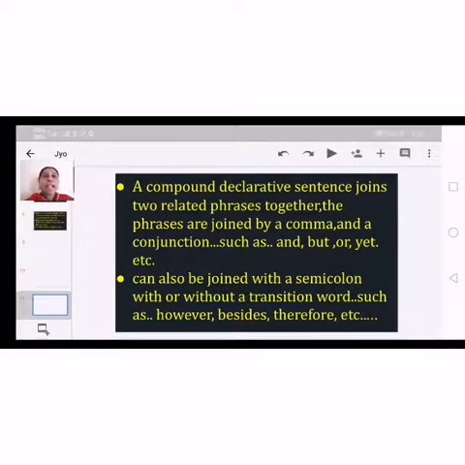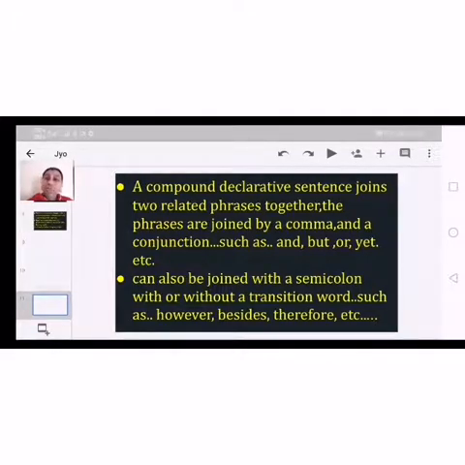So we can add a conjunction between the two phrases or after the first phrase, and make compound declarative statements. And not only by adding commas or conjunctions, we can combine them with a semicolon.